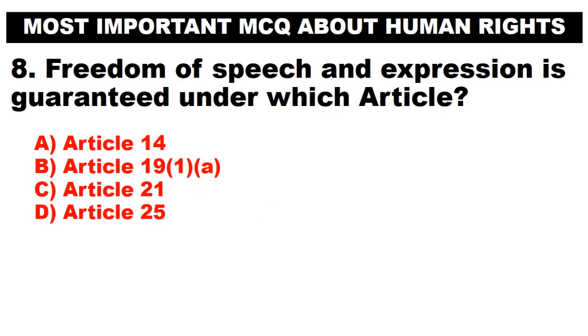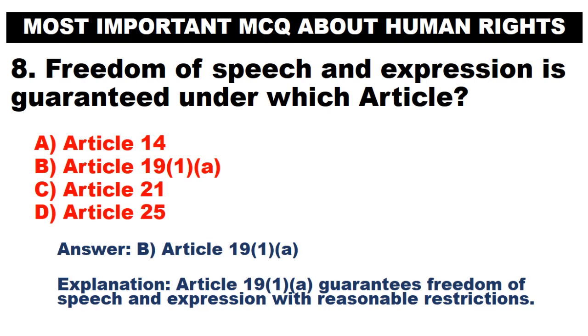Freedom of speech and expression is guaranteed under which article? A. Article 14. B. Article 19(1)(a). C. Article 21. D. Article 25. Answer. B. Article 19(1)(a). Article 19(1)(a) guarantees freedom of speech and expression with reasonable restrictions.